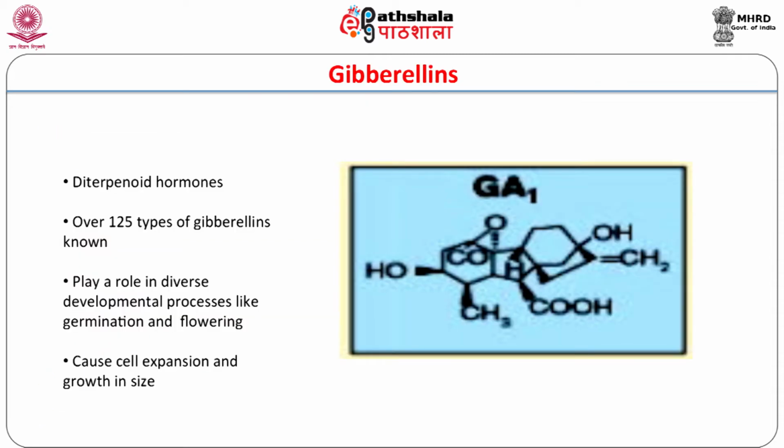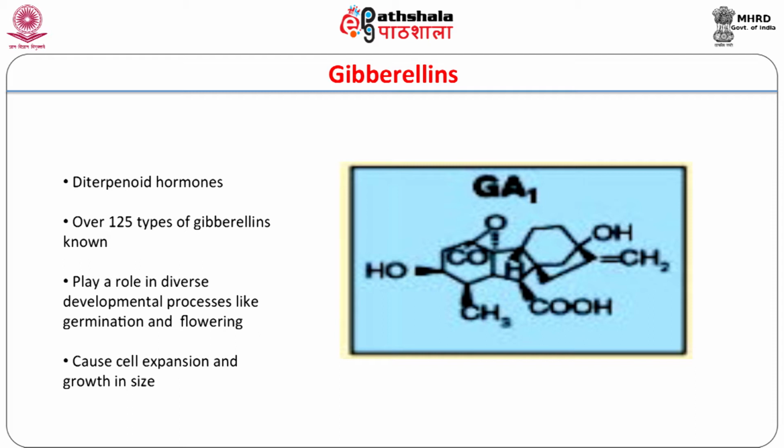Gibberellins were discovered as plant growth promoting compounds produced by a pathogenic fungus, Gibberella fujikuroi, which brought about a rapid increase in the height of infected rice plants. In the 50s, gibberellins were shown to be synthesized by almost all plants, and over 125 structural forms of gibberellins are known today.